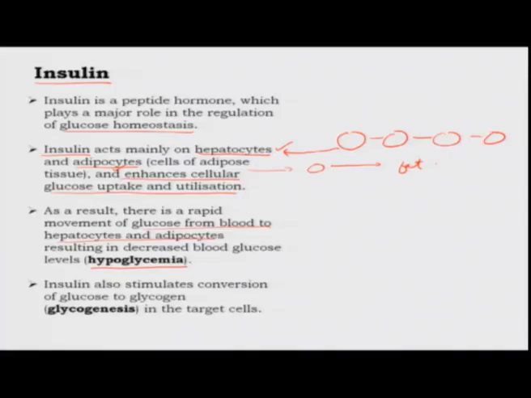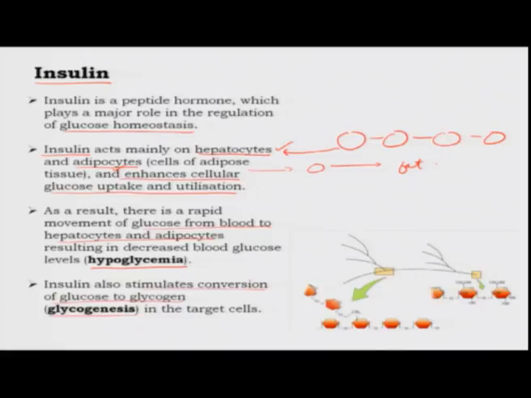It decreases the blood levels, and insulin also stimulates the conversion of glucose to glycogen, which, as I said, happens in the hepatocytes: glycogenesis, or production of glycogen. This is the structure of glycogen. As I told you before, it is a branched polymer of glucose, meaning each of these box structures is amplified over here. You can see it is a lot of glucose molecules joined one after the other, and at some points you have branches. You have one chain of glucose molecules and another branch forming over here, which goes off as another chain of glucose molecules, and this is how carbohydrates are stored in animal cells.